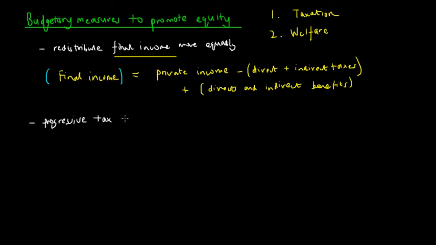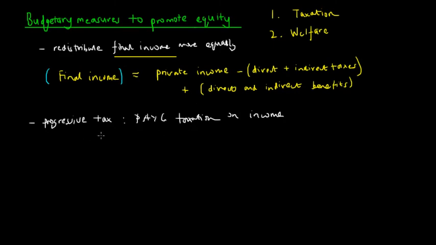Progressive tax usually involves PAYG, or pay-as-you-go taxation on income. So let's say initially the final income of someone with a very high private income, we will see that they would therefore be taxed more by the government due to this progressive taxation.